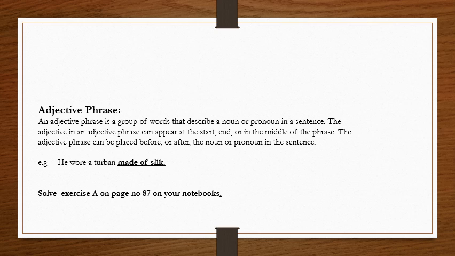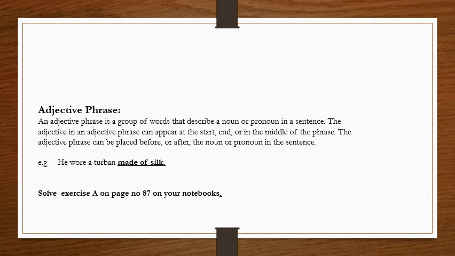For example, if we say the brave boy, we place the adjective before the noun. But if we say the boy is brave, in this sentence we placed the adjective after the noun. So the status of the adjective will remain the same, but the placement changes. It doesn't matter, it can be placed before or after the noun in a sentence.